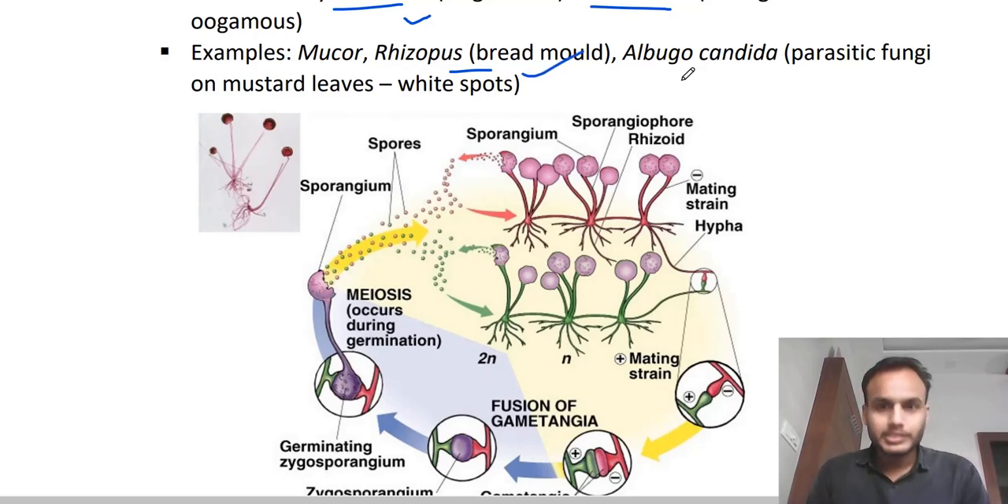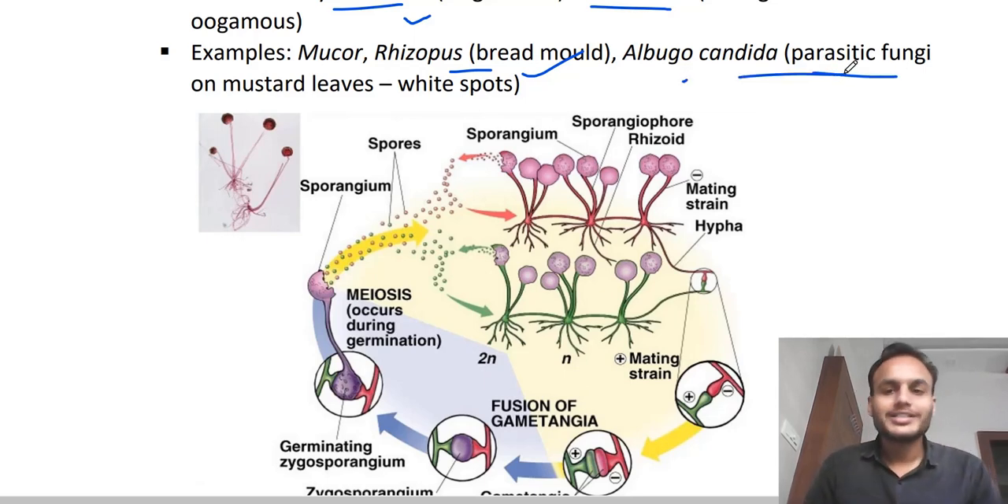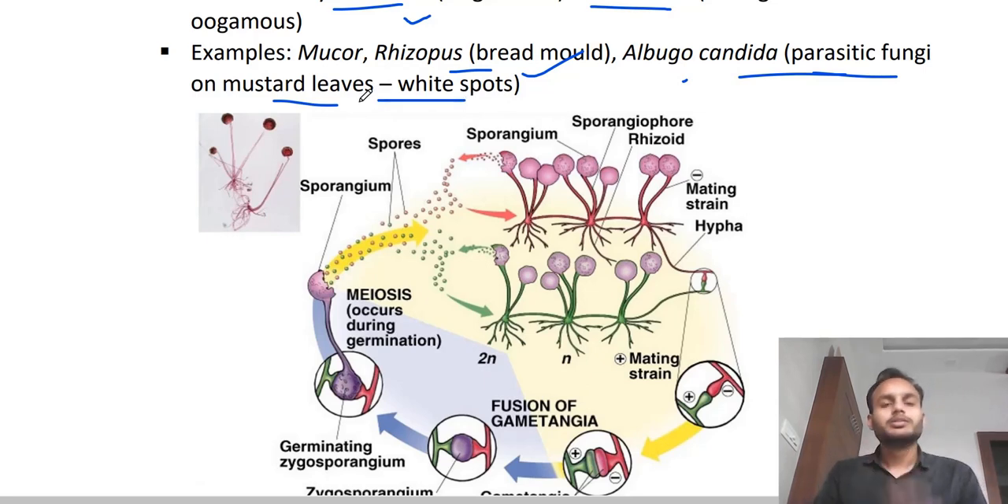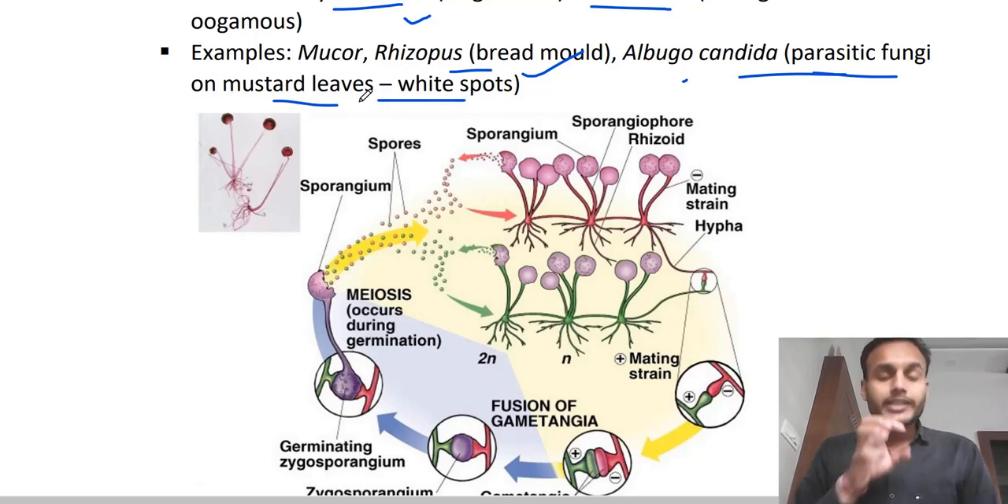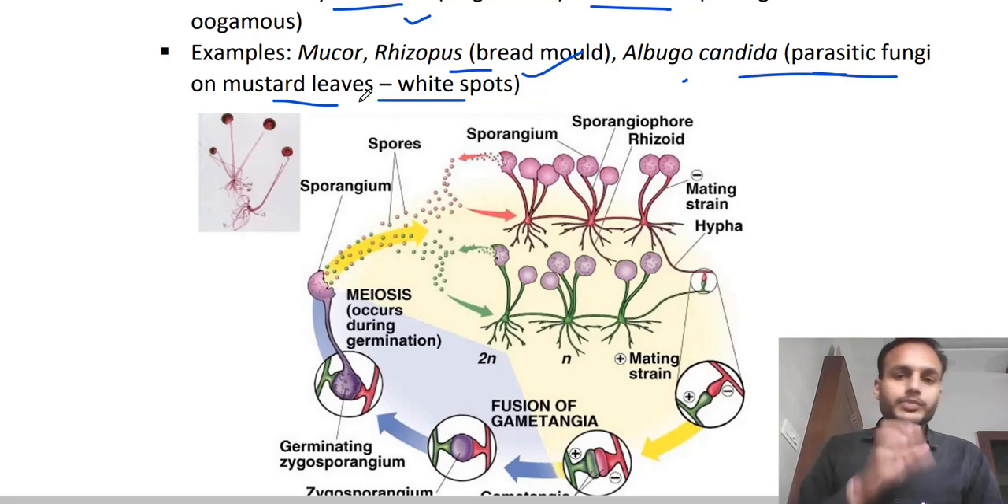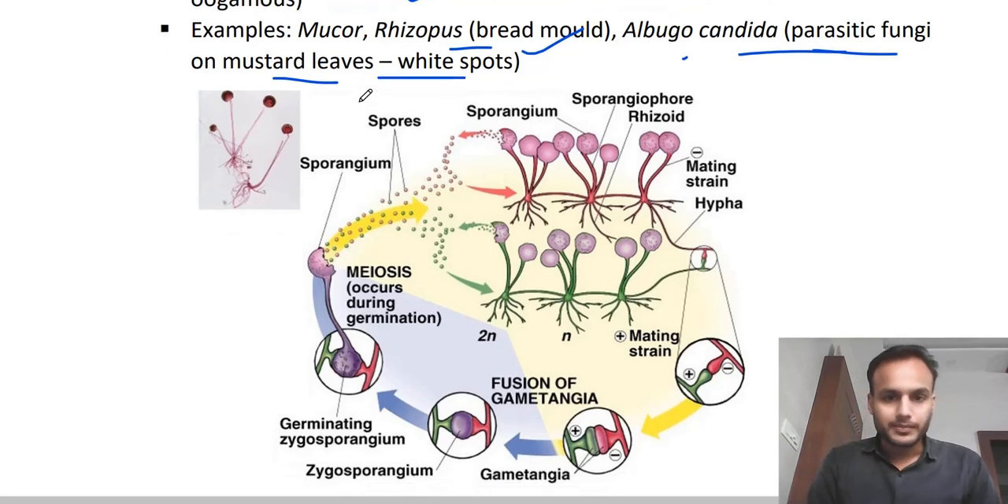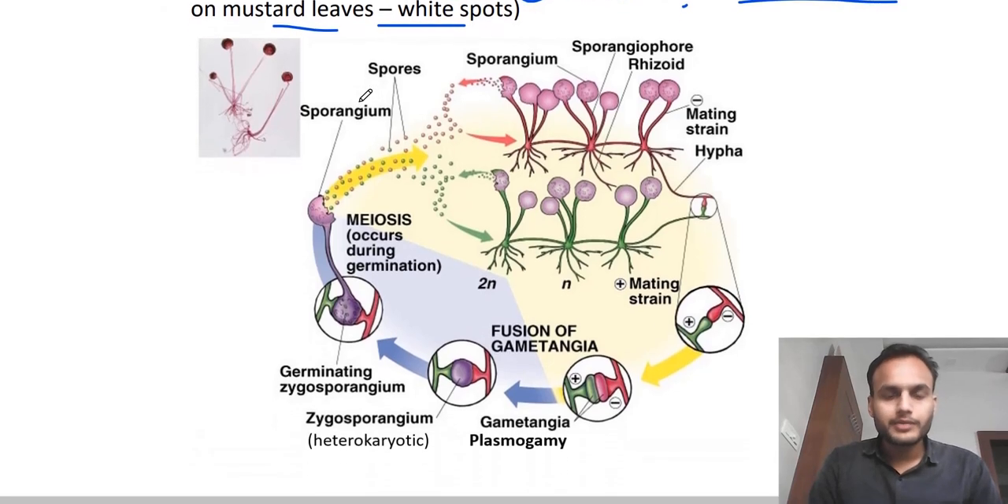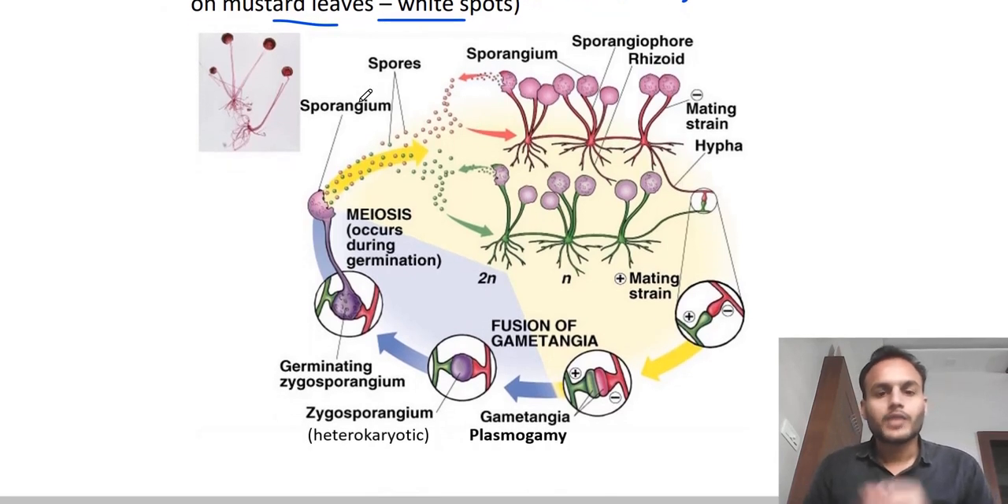Albugo candida is a parasitic fungus. Remember this, very important. Albugo candida is a parasitic fungus on mustard leaves. You will see that on mustard leaves there are white spots present. These white spots are because of Albugo. Remember this. Here I have the life cycle of Rhizopus.